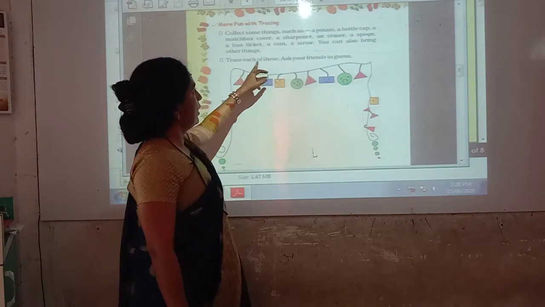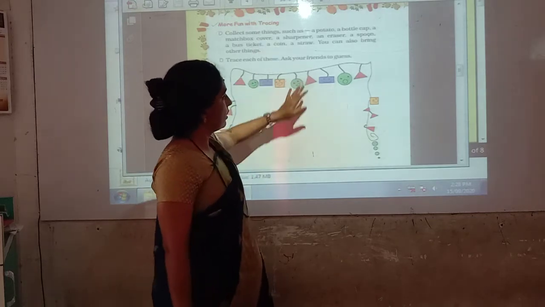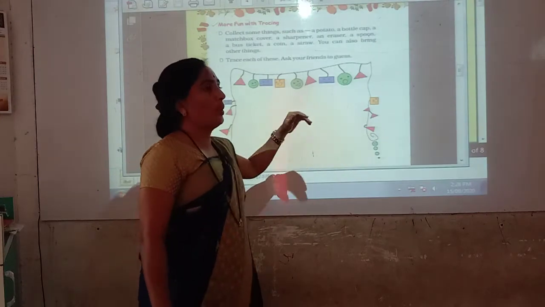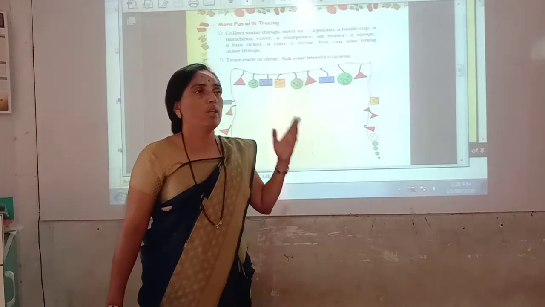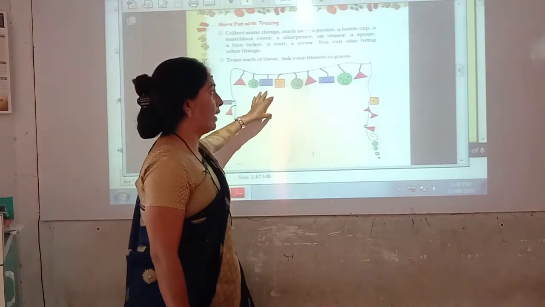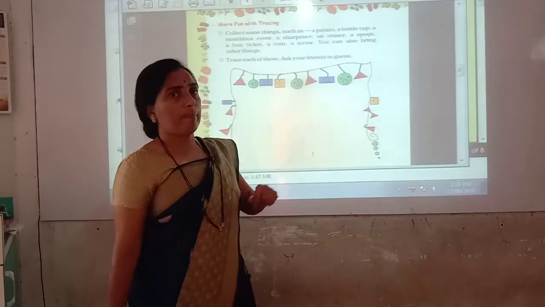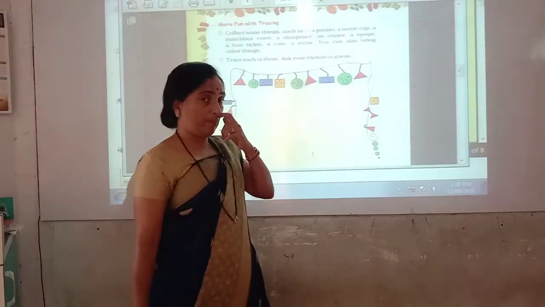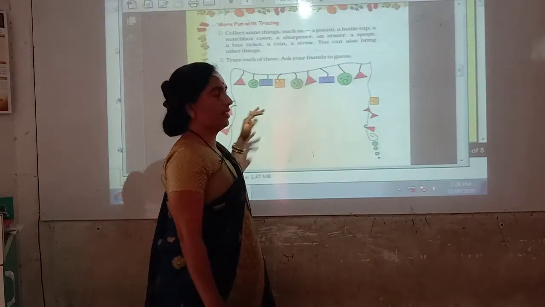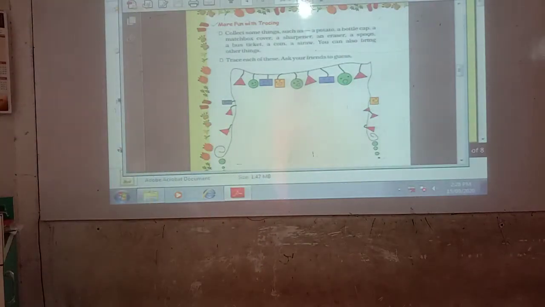Next is trace each of these. Ask your friends to guess and take these things. You can trace here also, you can trace in your notebook also, and ask your partner, your brother or sister to guess which thing's trace it is. For example, you have taken a potato and you have made the trace of the potato. You can ask your colleagues or friends which thing's trace it is. So by saying that, they will guess it.